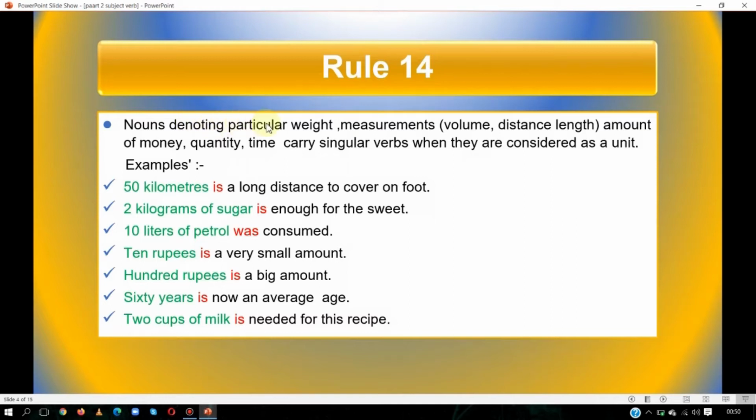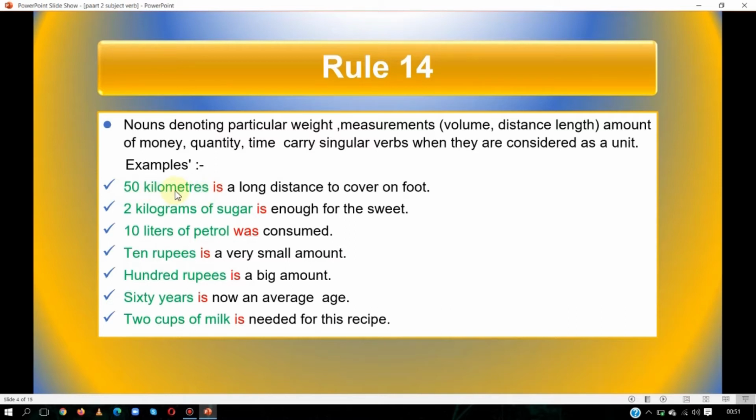Nouns denoting particular weight, measurement, volume, distance, length, amount of money, quantity, or time carry a singular verb when they are considered as a unit, when they are considered whole. See the example: 50 kilometers is a long distance to cover on foot. So we will take 50 kilometers as a whole, as a unit, not go with 50 or with kilometers separately. We will take it as one unit.